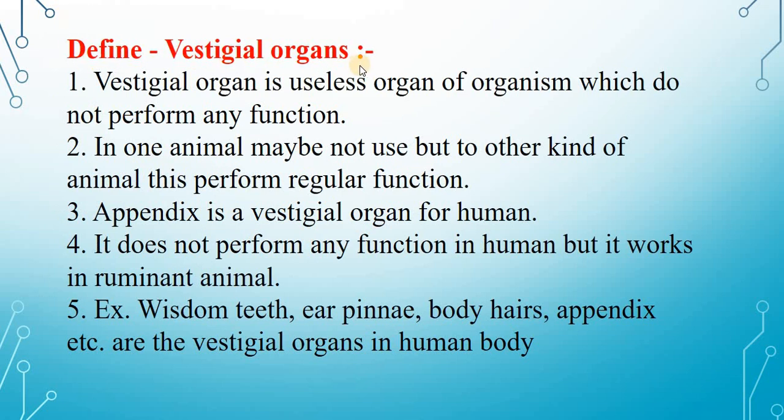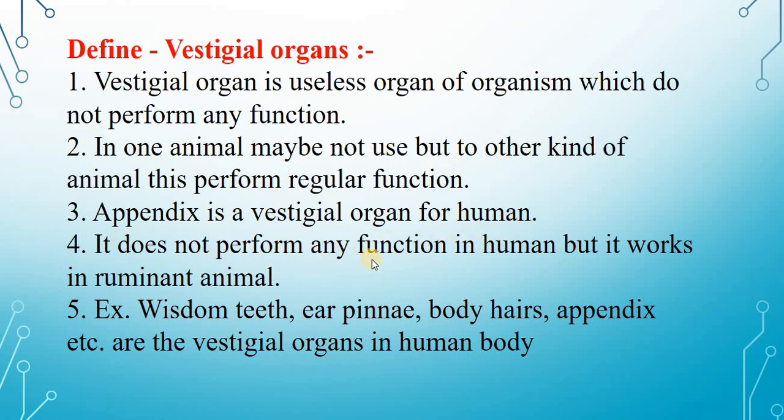Define vestigial organs. A vestigial organ is a useless organ of an organism which does not perform any function. In one animal it may not be used, but in another kind of animal it performs a regular function. The appendix is a vestigial organ for humans.